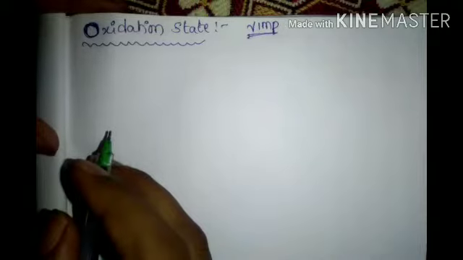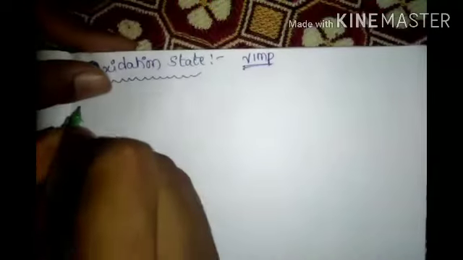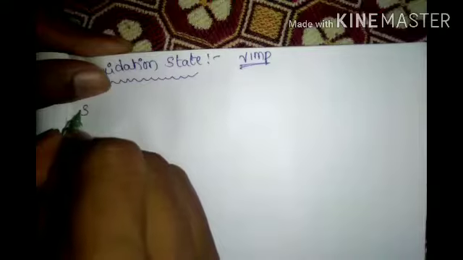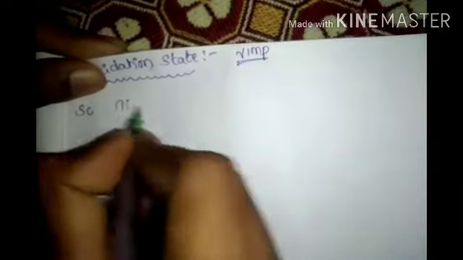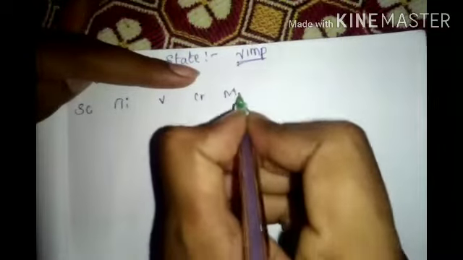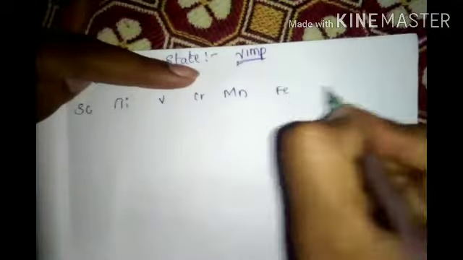First of all, the first series: scandium, titanium, vanadium, chromium, manganese, iron, cobalt, nickel, copper, zinc.